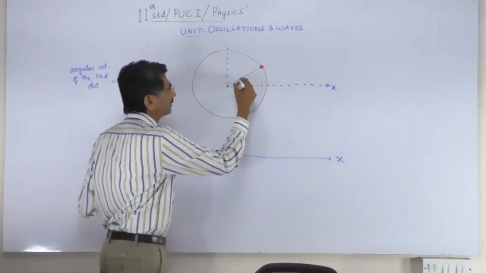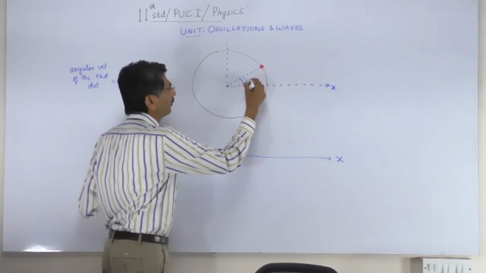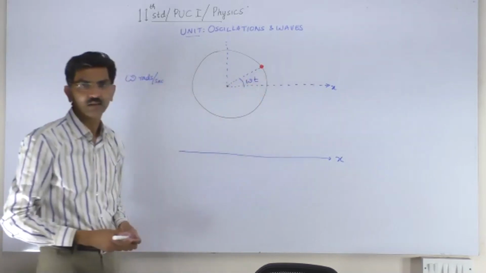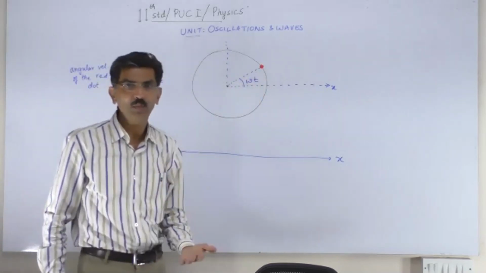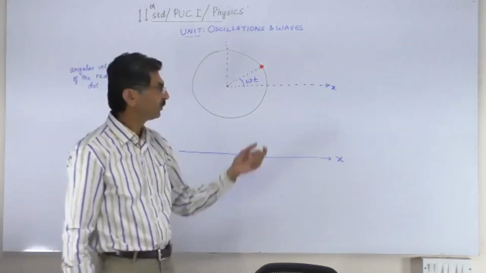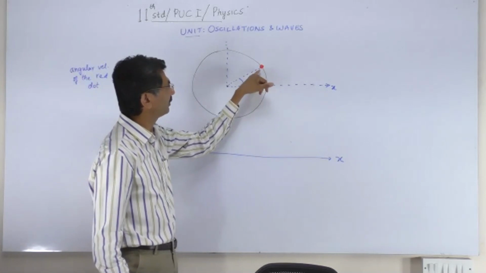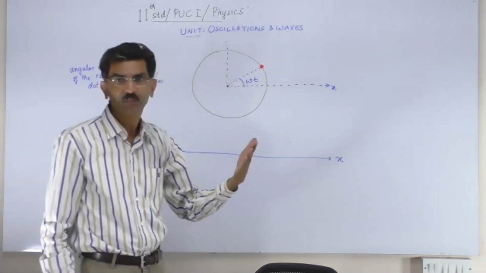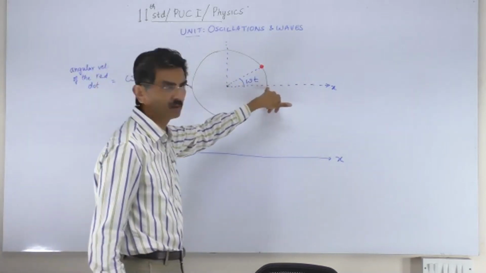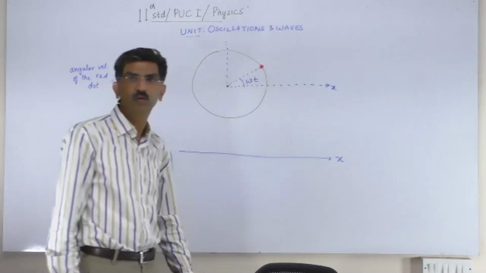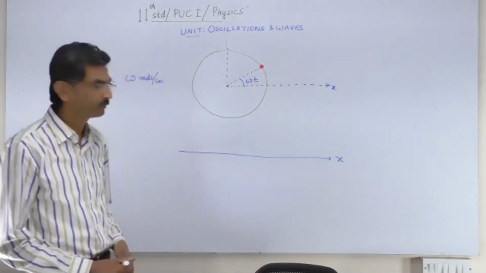In t seconds, it will go through an angle of omega t. So that angle happens to be omega t radians. Why? Because the speed is omega radians per second, and we are observing the red dot t seconds after it started from here. So omega t is the angle.